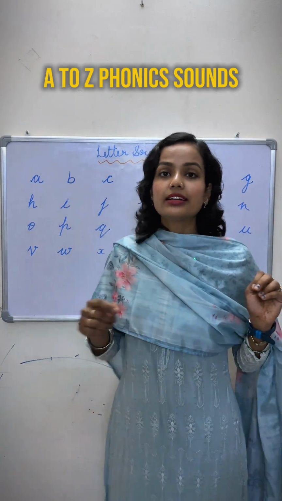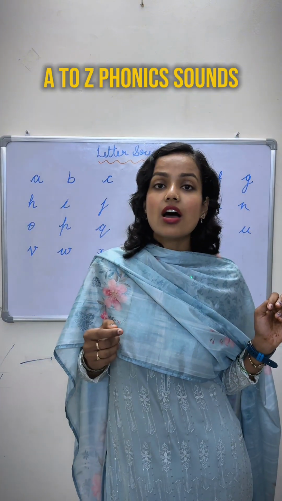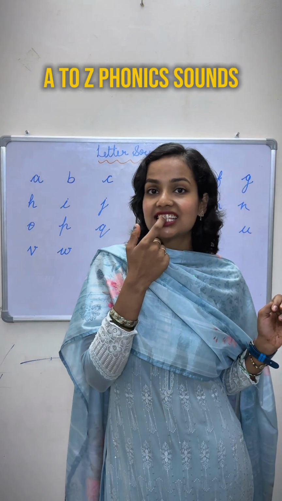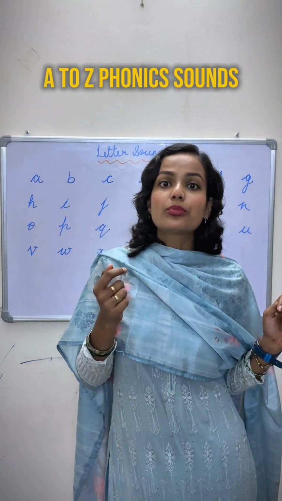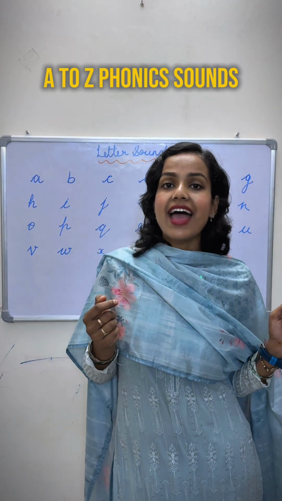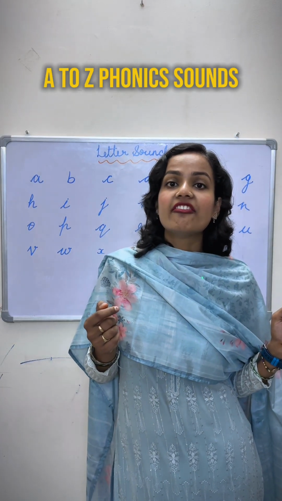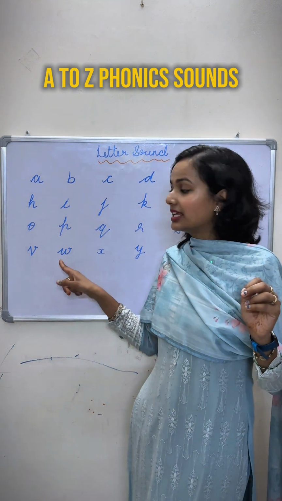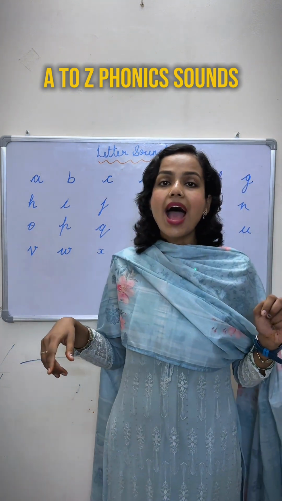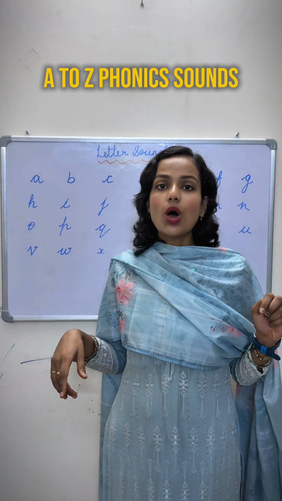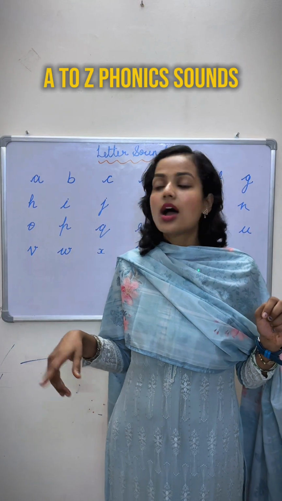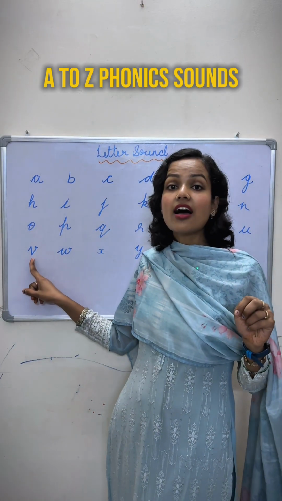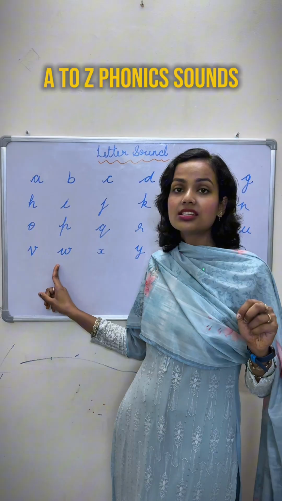The sound of this letter is V. Van. This teeth and this lower lip आपको join करके बोलना होगा. Van. V. Next is W, and the sound of W is W. Water. W. And this is V. This is V, and this is W.